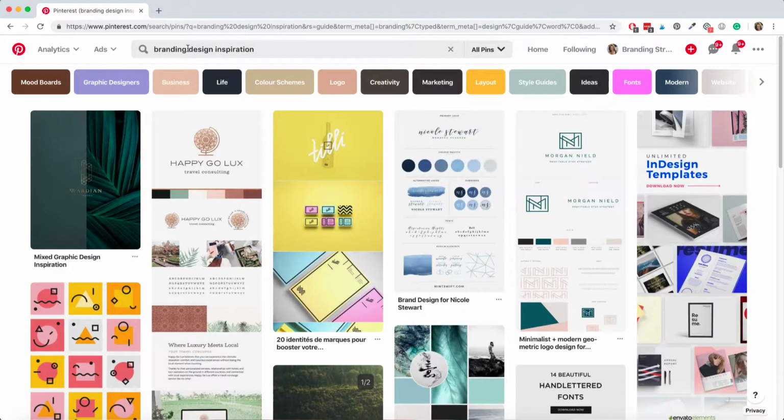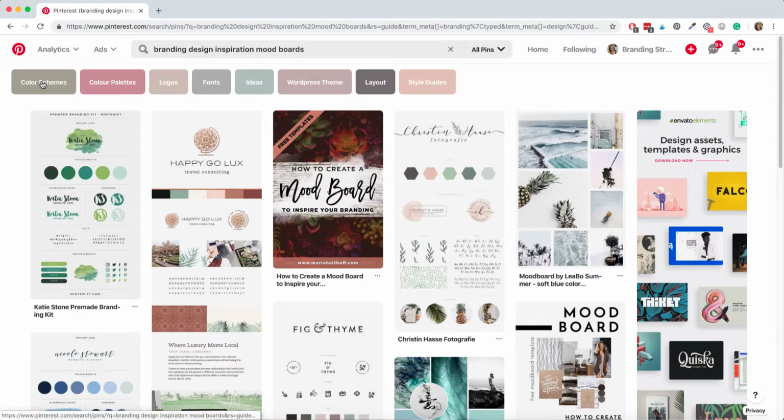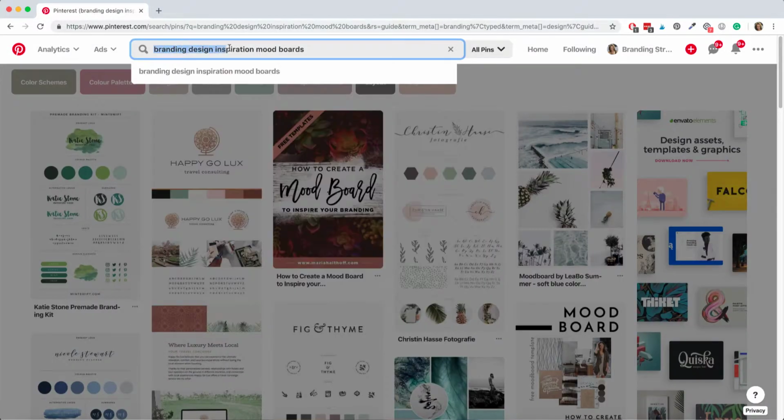So now we've got the long tail keyword of branding design inspiration. And within this long tail keyword, we've got all these subtopics. So branding design inspiration mood boards. Now I can go to color schemes or logos or ideas. This is your long tail keyword right here.